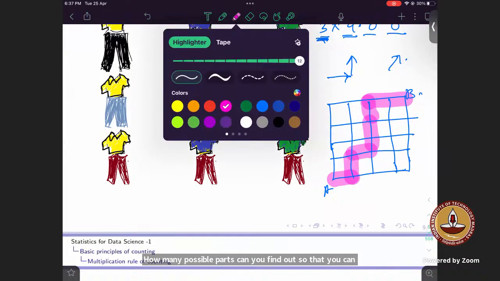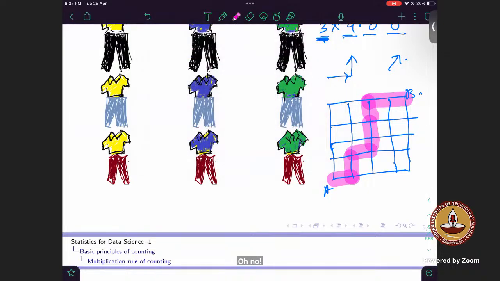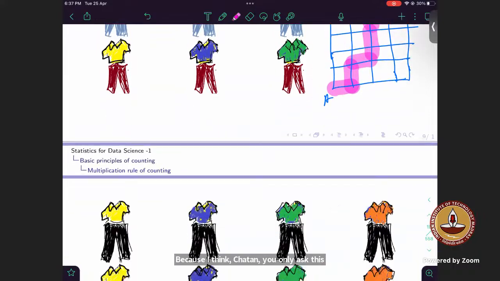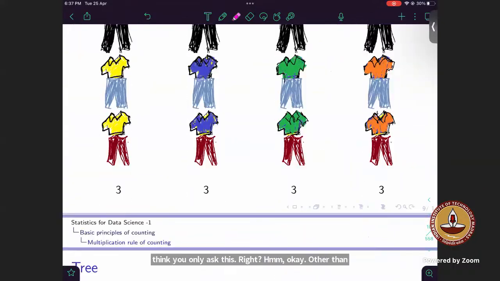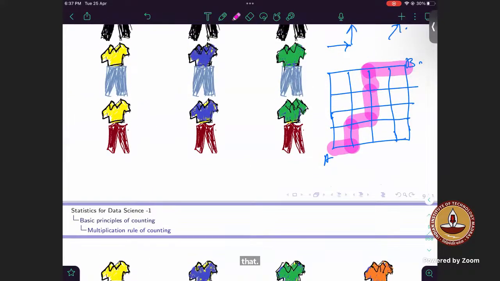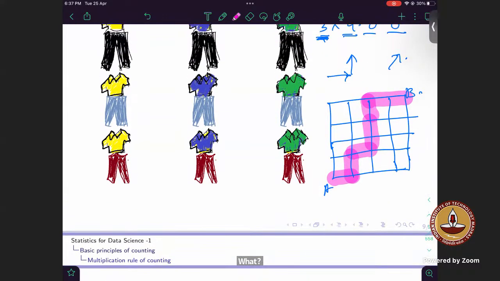Whoever asked the question, is it not clear? 8 factorial divided by 4 factorial into 4 factorial. Other than Chetan, others will try, because I think Chetan, you only asked this, right? Other than that, n factorial upon n factorial into n factorial. Okay, I'll just explain the question once more, then we'll go for the solution.